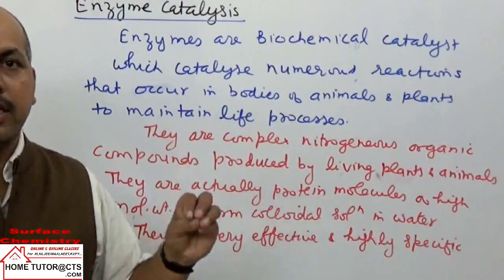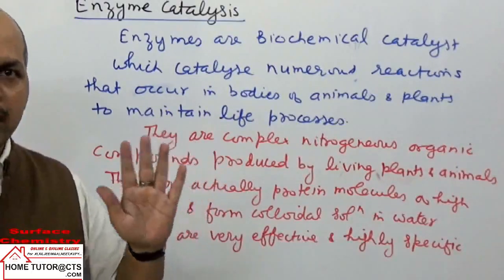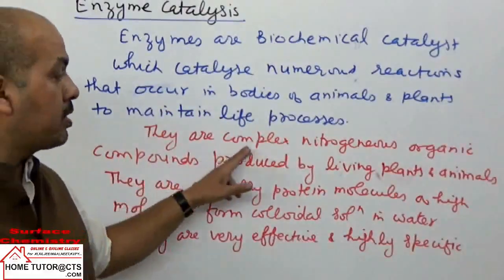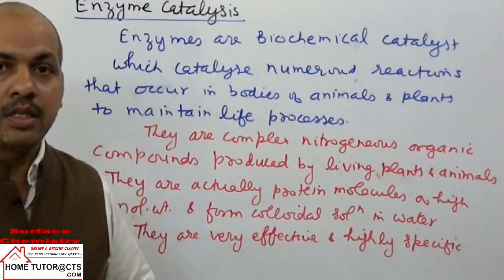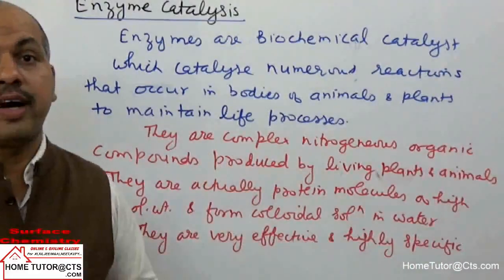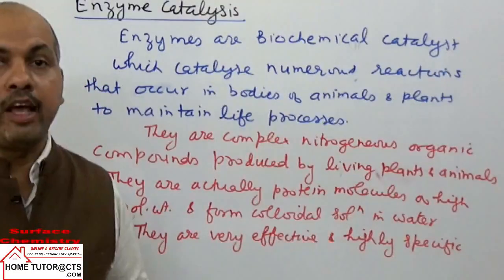Basically, enzymes are nitrogenous compounds. They are proteins in nature. All the enzymes are proteins in nature. So they are basically complex nitrogenous organic compounds produced by living organisms, plants or animals. Moreover, they are actually protein molecules of high molecular weight, and they form colloidal solutions in water.